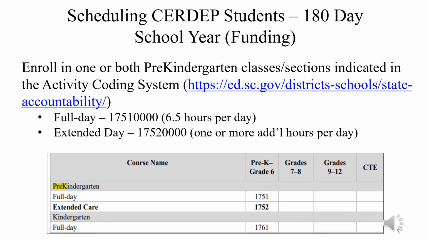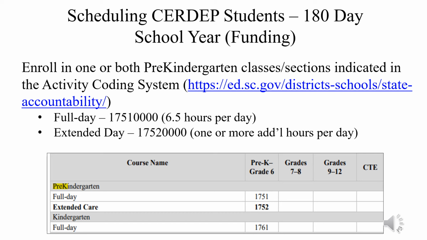The 1752 activity code is used to code pre-K students for the extended portion of the day, where the district is increasing the length of the program school day from 6.5 hours for up to a max of 8.5 hours per day. During the regular 180-day school year, if a student is a full-day CERDEP student, you'll use the 1751 activity code.